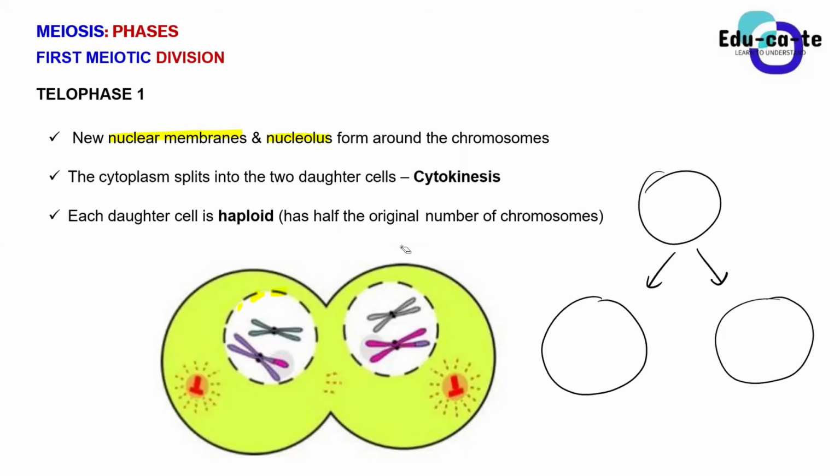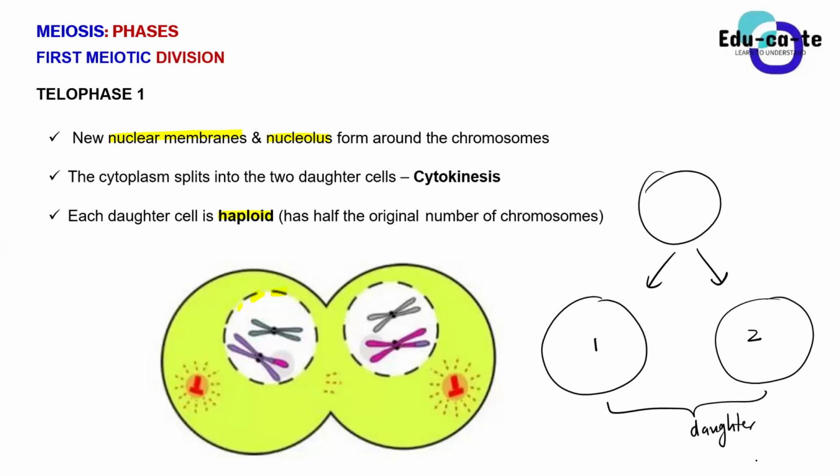Yes. So each daughter cell, what's most important, is haploid. We call these daughter cells because these are the cells that have split from one cell. It was one cell, but now it has split into two cells. So they are daughter cells, and our daughter cells are always haploid.